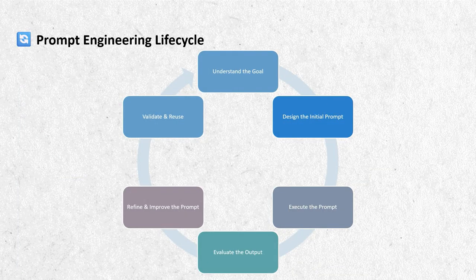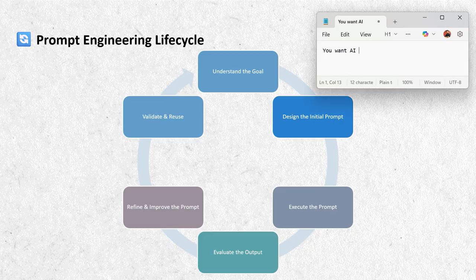Moving next, prompt engineering is not a one time step. It's a cycle where we keep improving the prompt until we get the best result. Let me explain this with a real easy example. You want AI to write a professional email to a client about project delay. That's a general example, correct?